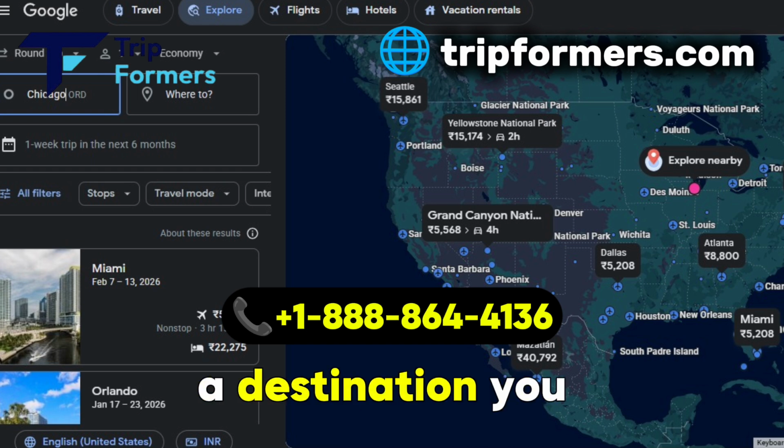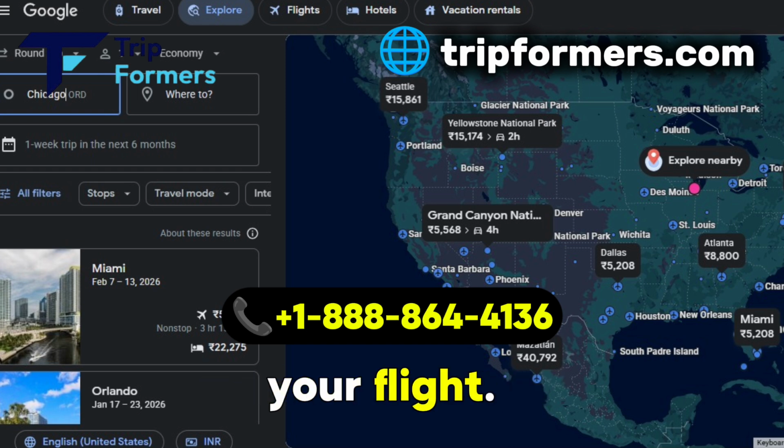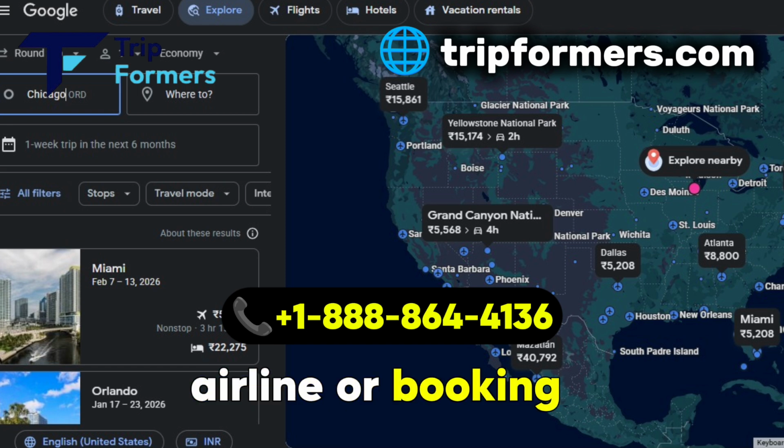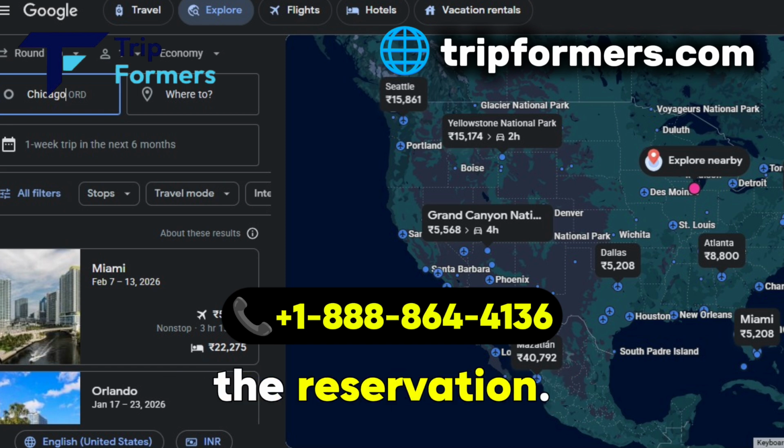Once you find a destination you like, select your flight. Google Flights will then redirect you to the airline or booking partner to complete the reservation.